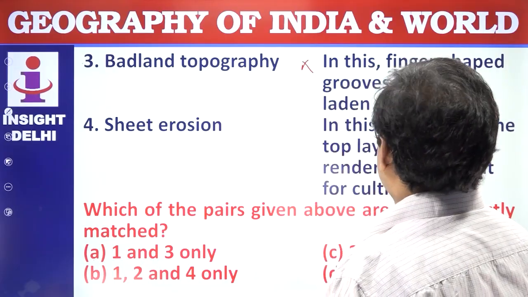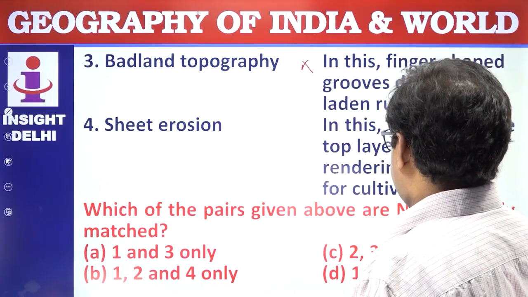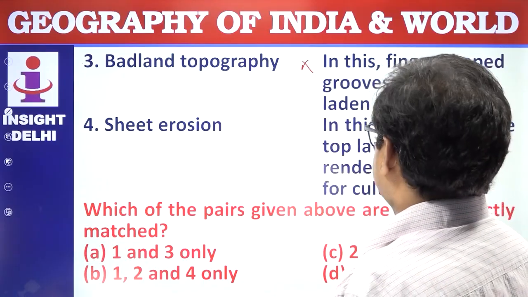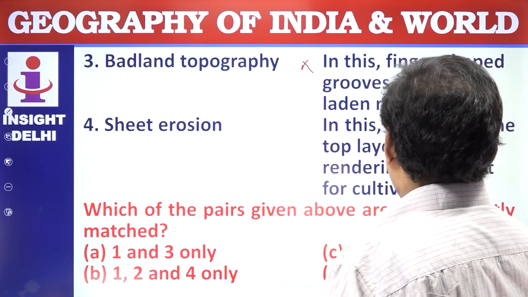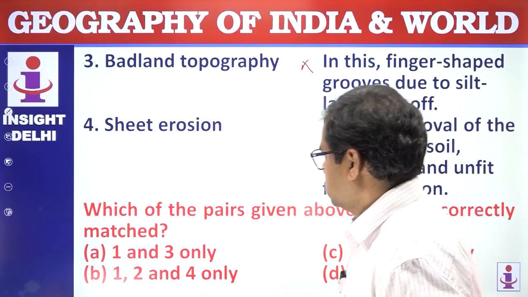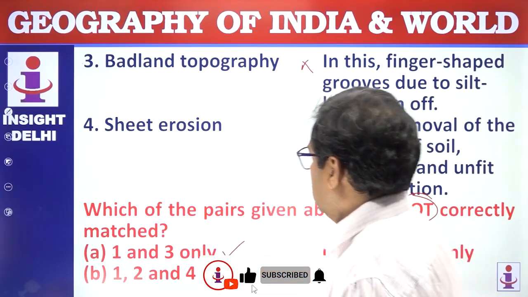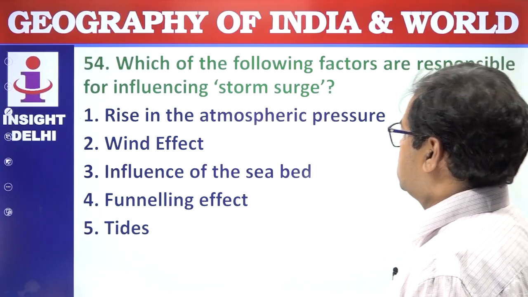This is sheet erosion, in this removal of the top layer of soil rendered land unfit for cultivation. Not correct. So not correct are 1 and 3. Answer is A. Next, which of the following factors are responsible for influencing the storm surge?